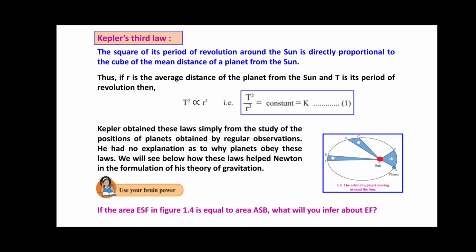As a result, the planet moves faster in its orbit near the Sun, A to B, and comparatively slower when it is further away from the Sun, E to F. The distance from A to B contains the point at which the planet is closest to the Sun. This point is known as perihelion. The distance from E to F contains the point at which the planet is farthest from the Sun. This point is known as the aphelion.